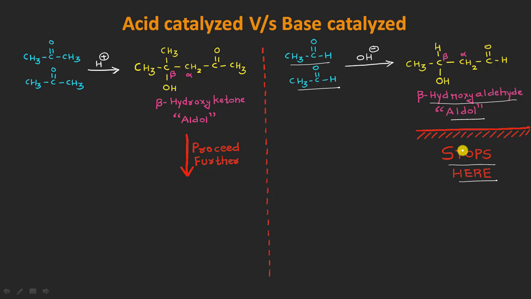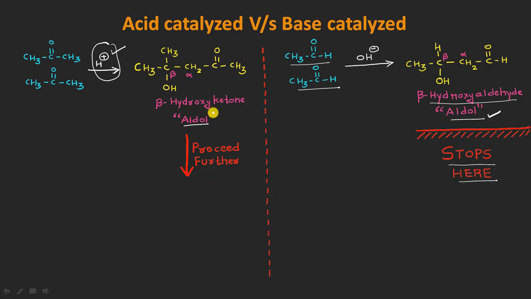The reaction will simply stop at the aldol stage, so we will have the aldol as the final product in our hands, right? On the other hand, in the acid catalyzed reaction conditions, the reaction won't stop at the aldol stage. This means that if we use acidic conditions, we won't get the aldol as the final product, right?